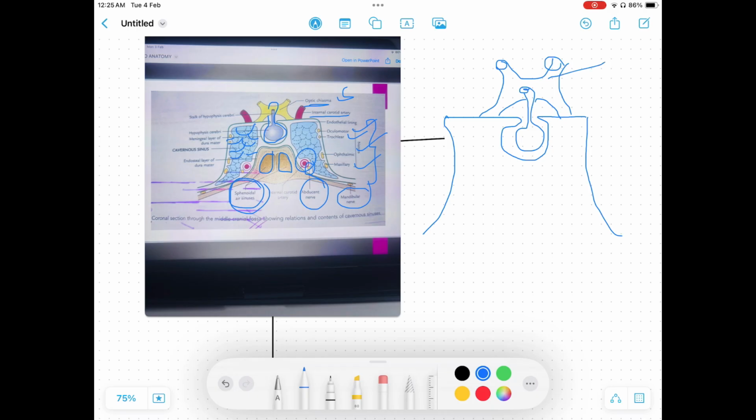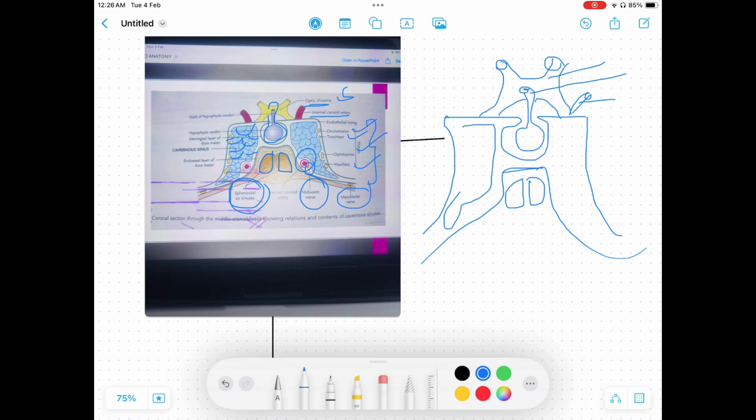Right? Very easy. This becomes the optic chiasma. These are the internal carotid arteries. This is the hypophysis, stalk of the hypophysis cerebri. And now let's make these sphenoidal air sinuses.